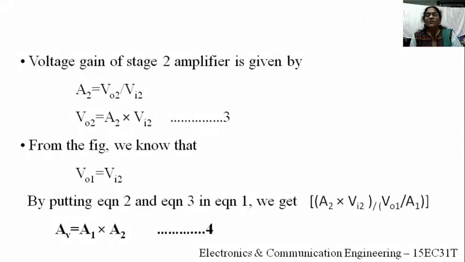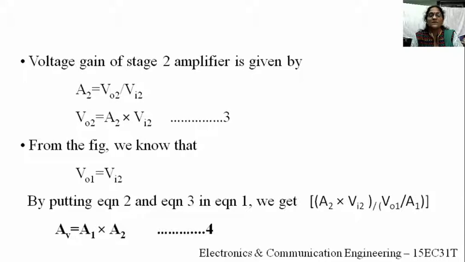We know from the figure VO1 equals VI2, so they both cancel each other. Now we get A2 by A1. A1 is now in the denominator, so it goes to the numerator. What will you get? A1 into A2, right? Therefore AV, the overall voltage gain, equals A1, the gain of stage 1, into A2, the gain of stage 2. That is equation 4.